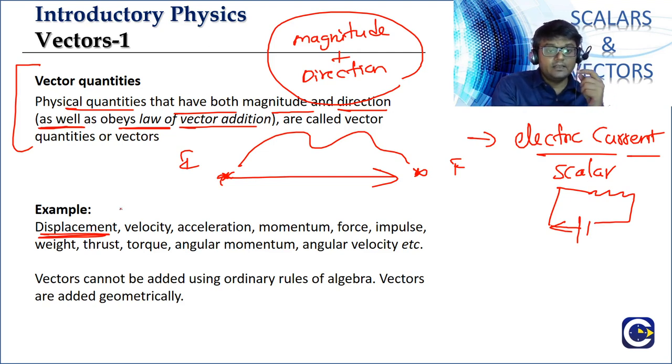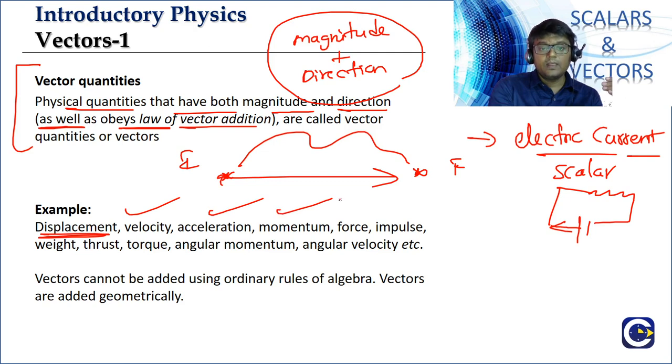It is a vector. Velocity is what? Displacement by time. That is also a vector. Acceleration is what? Rate of change of velocity. Vector. Momentum is mass into velocity. It is a vector. Force, mass into acceleration. Vector. Impulse is also a vector. Weight is what? The gravitational force acting on the object.